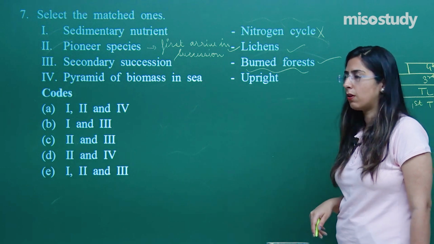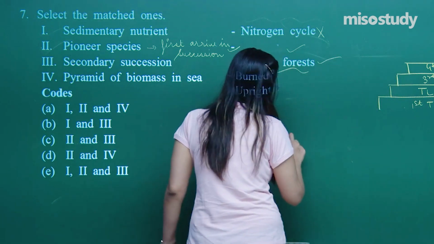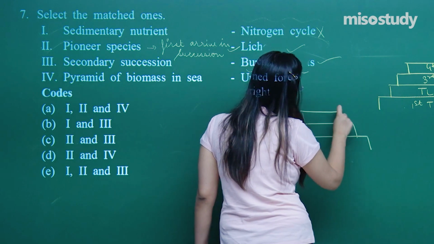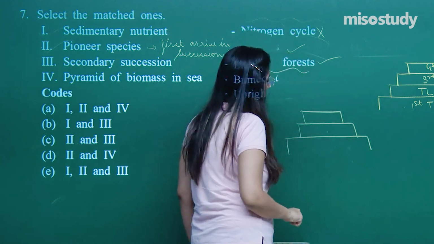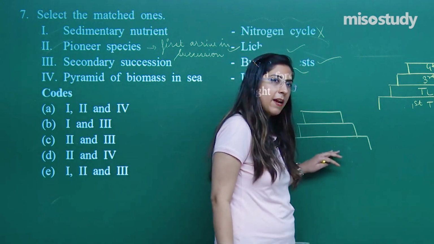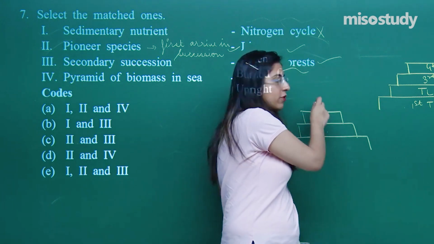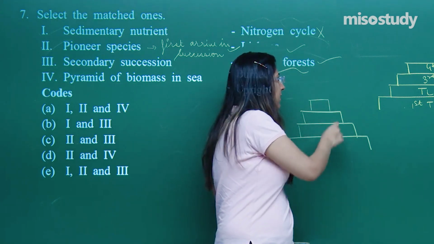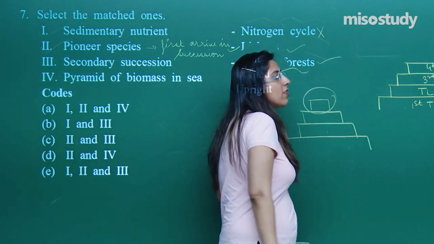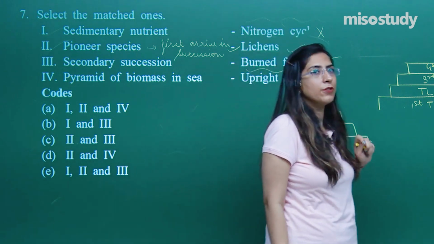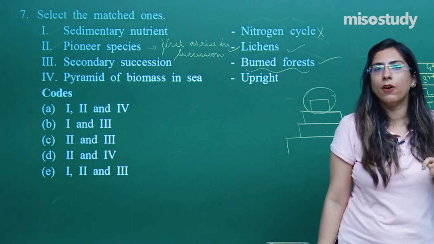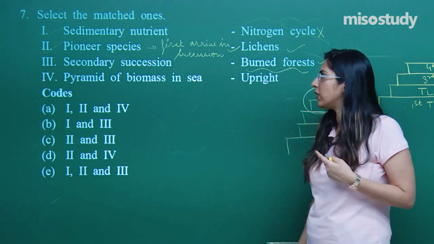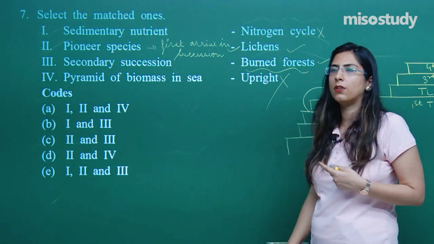Is that so? Not at all. Pyramid of biomass, that means in the primary trophic level, the phytoplanktons and zooplanktons are present. Phytoplankton biomass is comparatively less as compared to the fishes which are present over here. These are the large fishes, those having a larger biomass. So, we cannot say that they are always upright, rather they are always inverted. This is a wrong option.